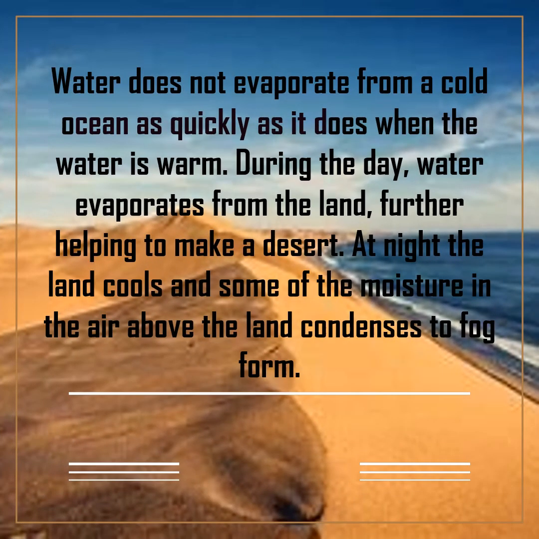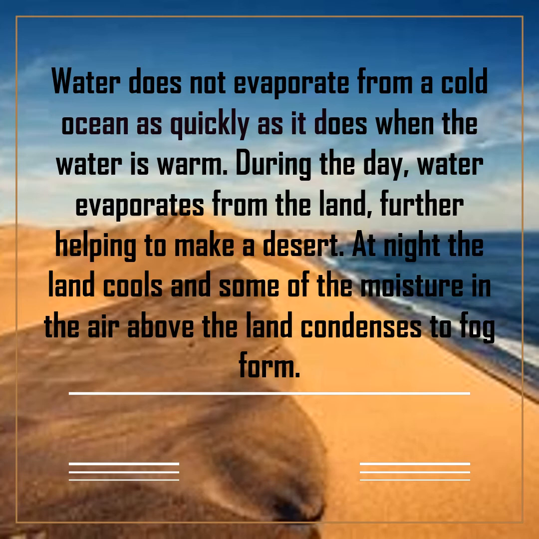Water does not evaporate from a cold ocean as quickly as it does when the water is warm. During the day, water evaporates from the land, further helping to make a desert. At night, the land cools down, and some of the moisture in the air above the land condenses to form fog. So in the coastal deserts, as I told you, there is a desert and a sea beside it.